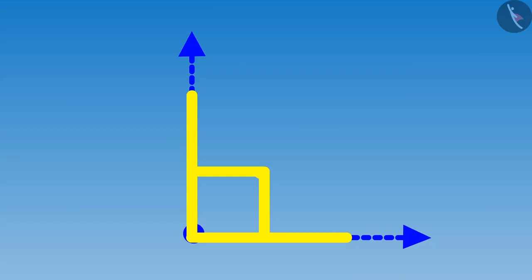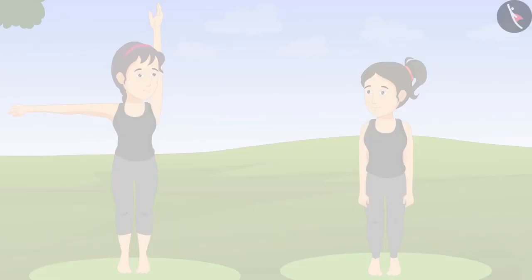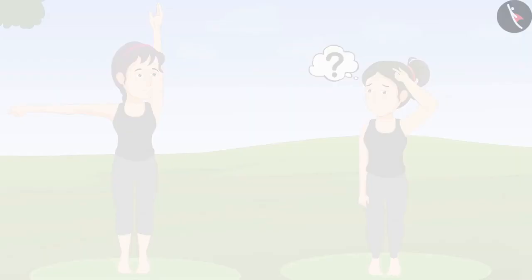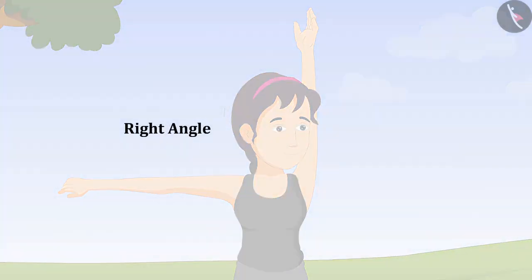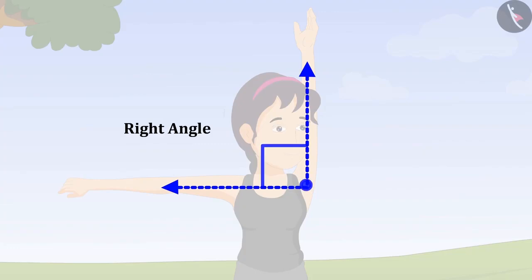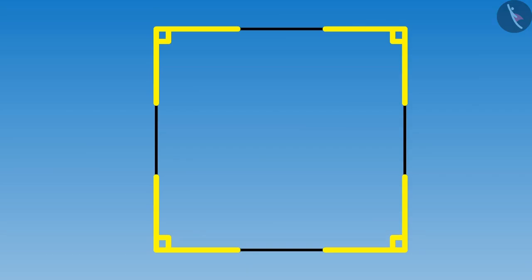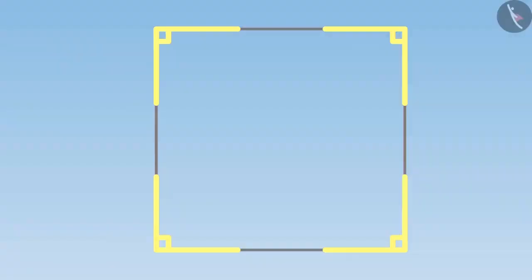"Hey Didi, this looks like the letter L. I will also make a right angle." "Very good, Riva. So then tell me whether this is also a right angle?" "Yes, Riva, this is also a right angle. Here also a vertical line and a horizontal line are joined together." "Okay, this means can angles be formed in any direction?" "Yes, Riva."